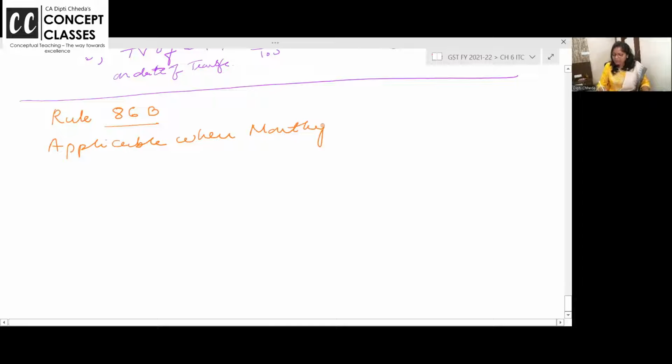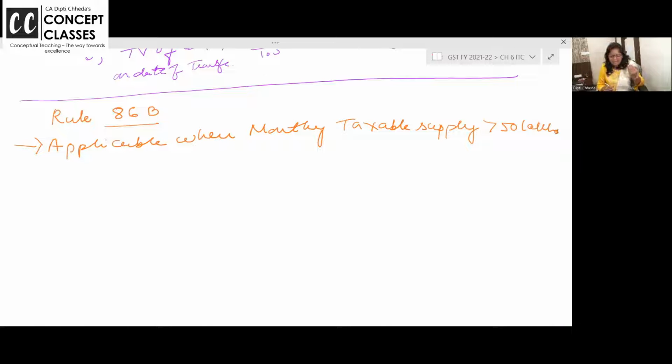monthly. Write down. Writing helps you remember, because nowadays e-invoice, QR code, e-way bill, such a theory question is also coming for 5 marks. You can expect this question. Applicable when monthly taxable supply, anything, goods or services, monthly taxable supply exceeds 50 lakhs. In the month in which your monthly taxable supply exceeds 50 lakhs and you are liable to pay tax, you have to check this.